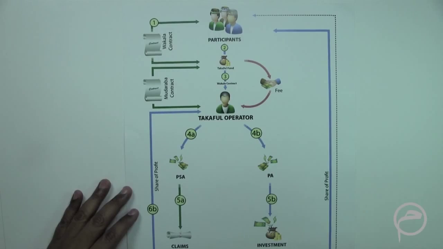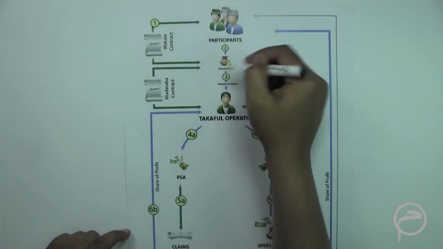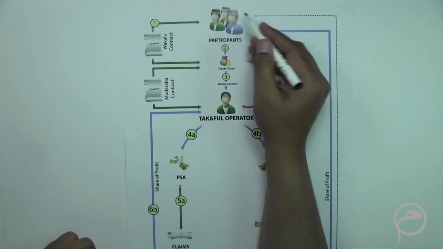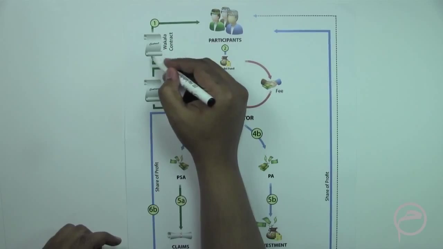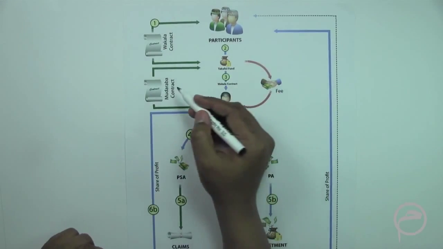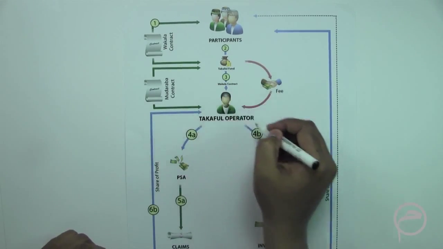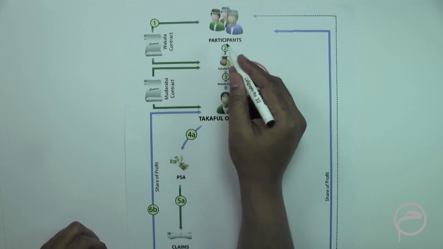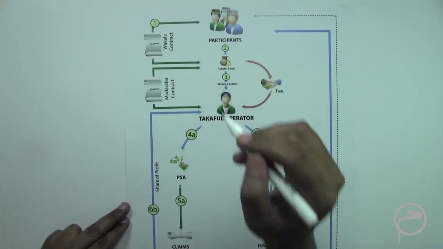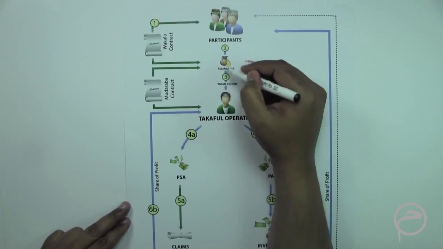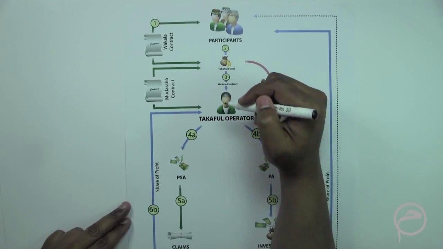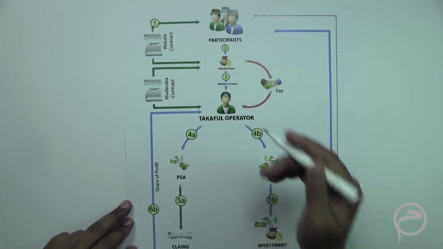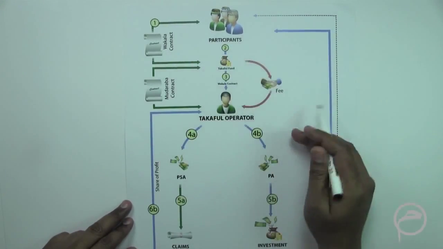Now let us discuss the hybrid model. In the hybrid model, basically more than one structure is used to structure a Takaful fund. So for example, if there is a Wakala contract and there's also a Mudaraba contract, so the investment is done on the Mudaraba basis, but the other operations are done on a Wakala basis. If that is the arrangement between the participants, Takaful fund and the Takaful operator, then it would be called a hybrid model. So here, as an example, we have taken a combination of the Wakala principle and the Mudaraba principle.